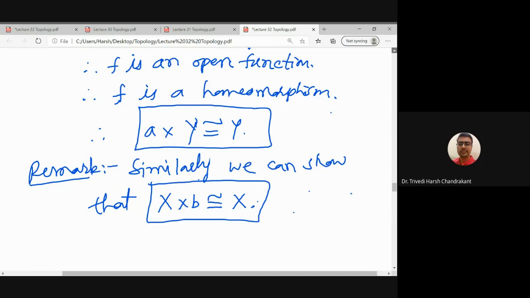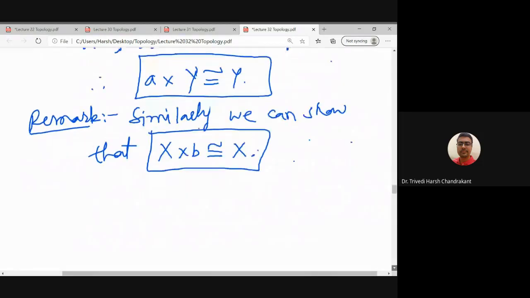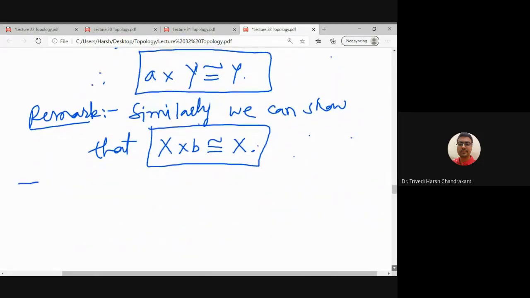which will be helpful to prove that x cross y is a connected topological space whenever x and y are connected spaces. So let us finally prove that result. So what is the statement?